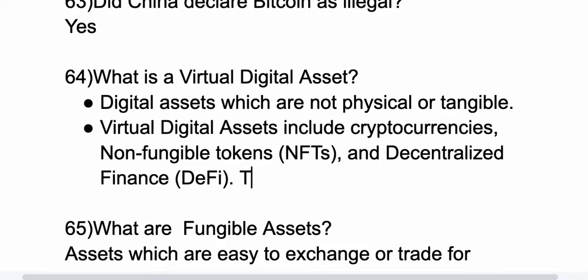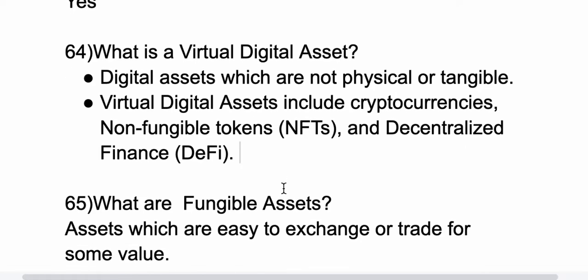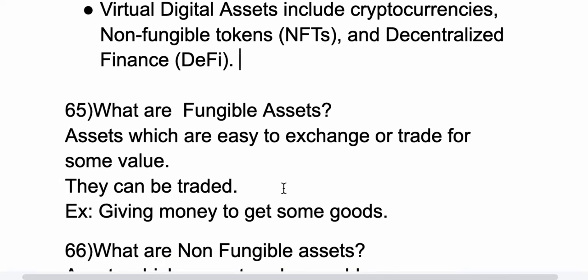So 65th question, what are fungible assets? So the assets which are easy to exchange or trade for some value. They can be traded. Example, giving money to get some goods. So see, if I have a house and a gold, so they can be traded. So they come under fungible assets.